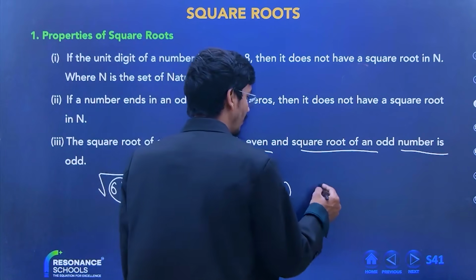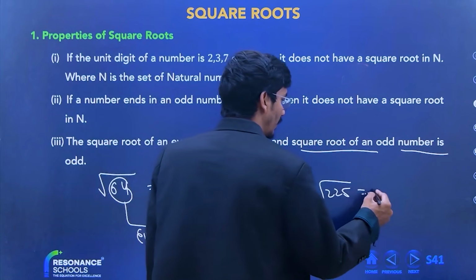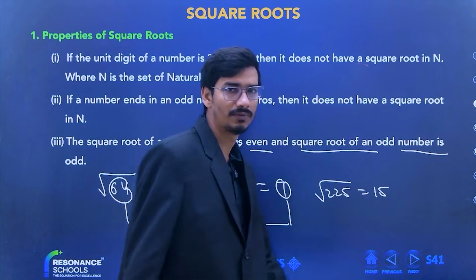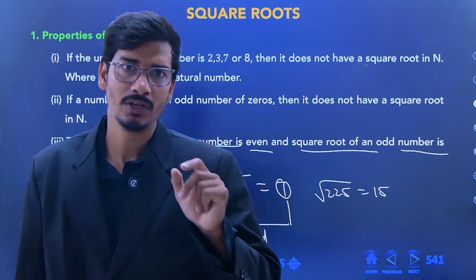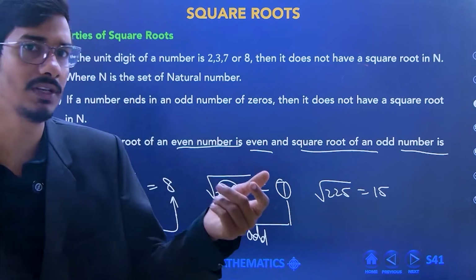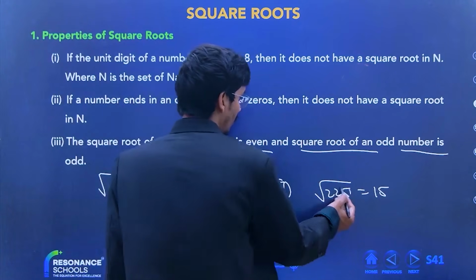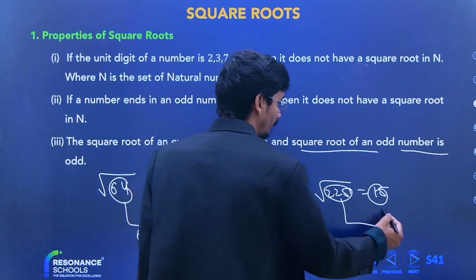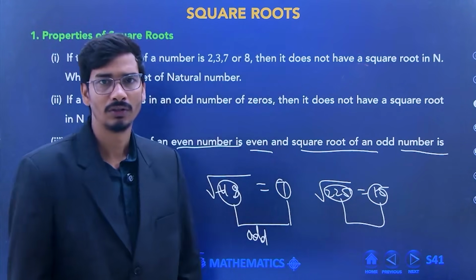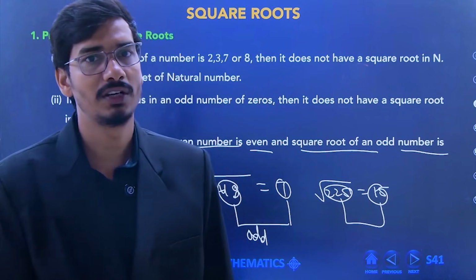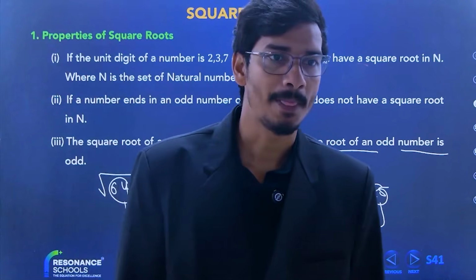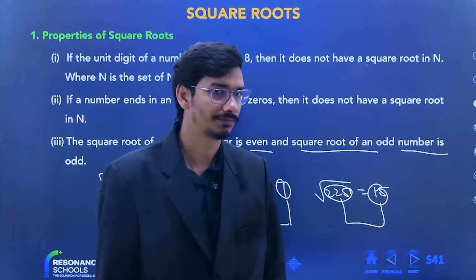You can take any example. You can take 225. The square root of 225 is what? 15. 15 squared is 225. So 225 is again odd, and this is also odd. So the square root of an odd quantity is odd, and of an even quantity is even. Okay.